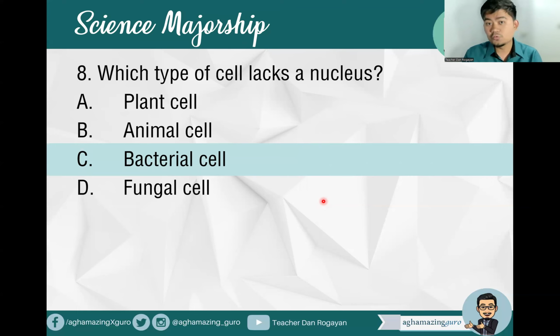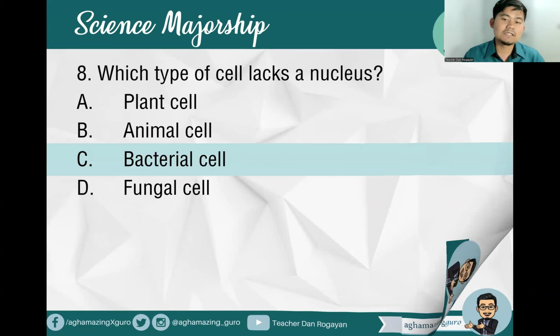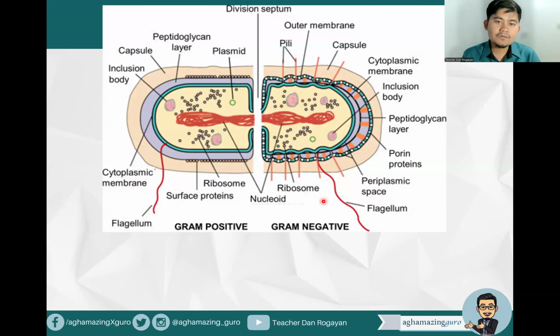So these are two kingdoms which comprise the bacteria. So here you can see the gram-positive and the gram-negative bacteria. For the gram-positive, you can see that the peptidoglycan layer is very thick, while for the gram-negative, you can see that the peptidoglycan layer is thin. Okay, peptidoglycan, by the way, is the component of the cell wall for bacteria.